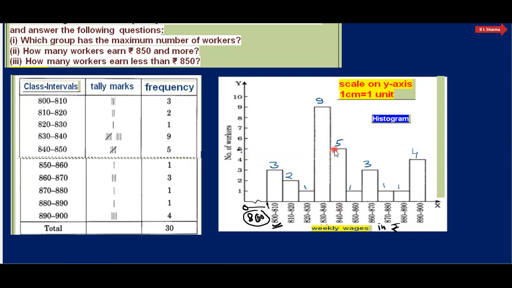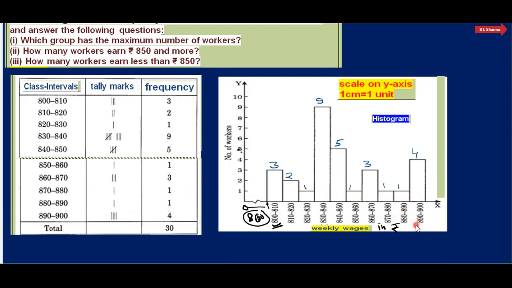We have drawn here one more bar, means one rectangle. Joined rectangles are here. And for 850 to 860, that is given 1, so the height here is 1. 860 to 870, that is 3. 870 to 880, that is only 1, so the height is 1. Again for 880 to 890, that is 1.